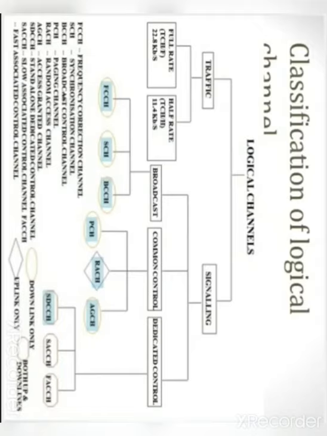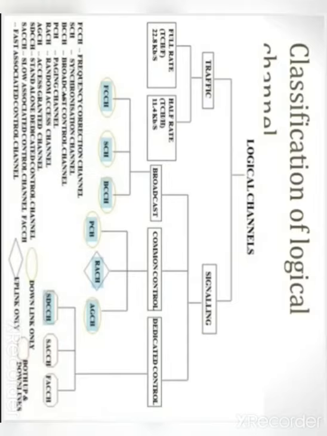Now here in GSM, the channels are divided into two types. The very first is the traffic channel, and the second one is the signaling channel. The traffic channel is again divided into two types: full rate traffic channel and half rate traffic channel. Now you can see here in the diagram. In the signaling there are three main types of channels: the broadcast channels, common control channels, and dedicated control channels. These three come under the signaling.